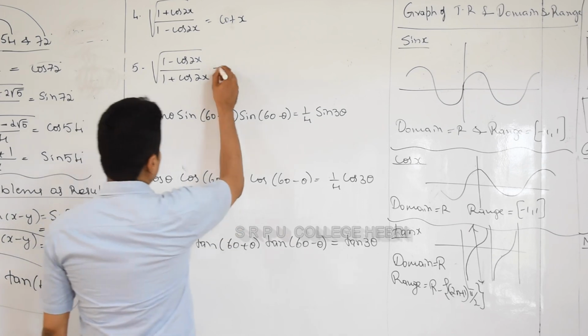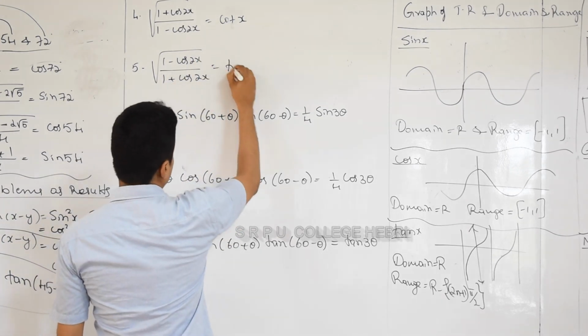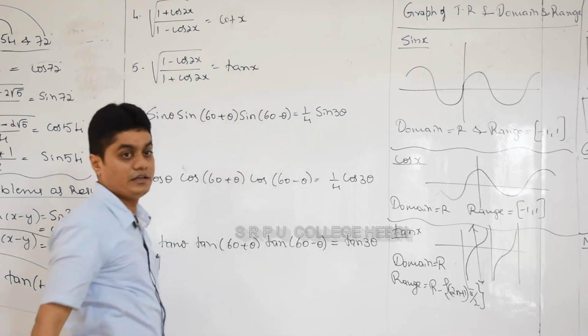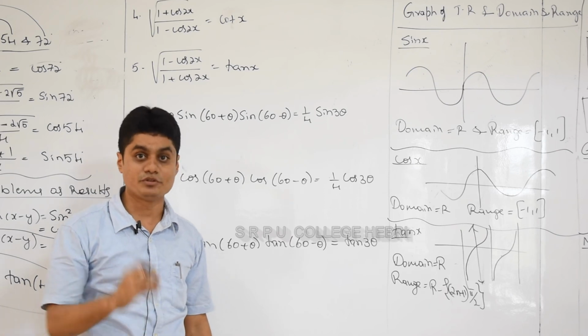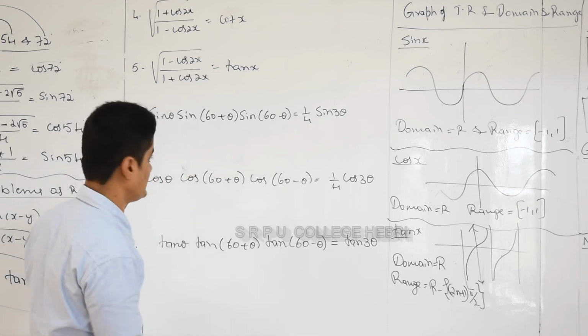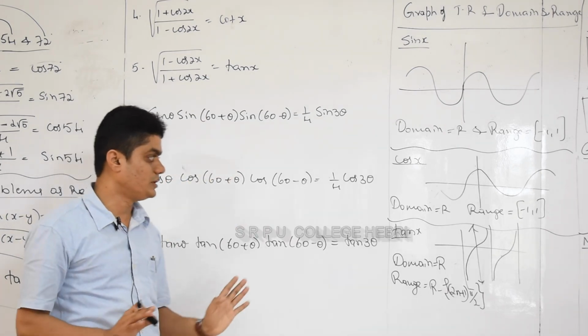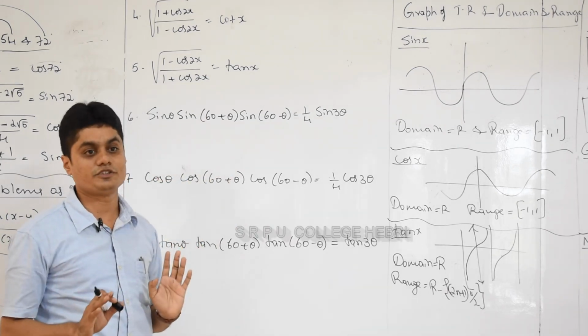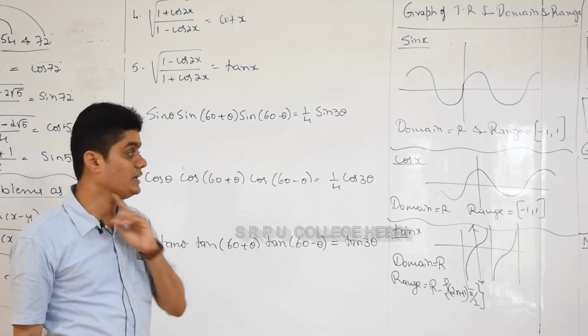Similarly, for 1 minus cos 2x by 1 plus cos 2x, the numerator gives sin and the denominator gives cos, so sin by cos gives tan x. So remember, this formula will definitely help you a lot in the entrance exam to reduce your time to solve a trigonometry problem. Yes, very good. These three problems may not have been in your first PUC syllabus, but you have to remember this as a formula.